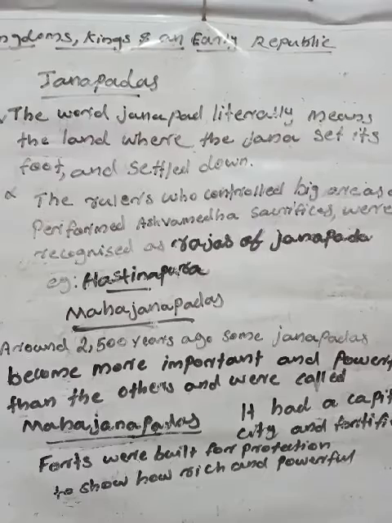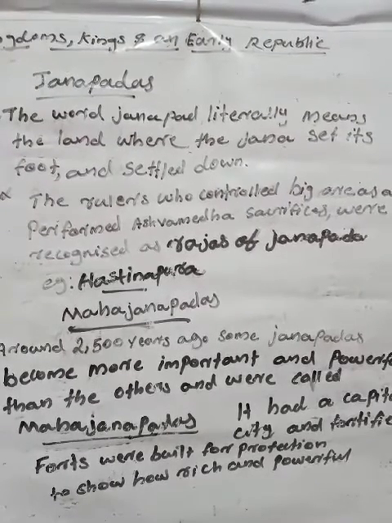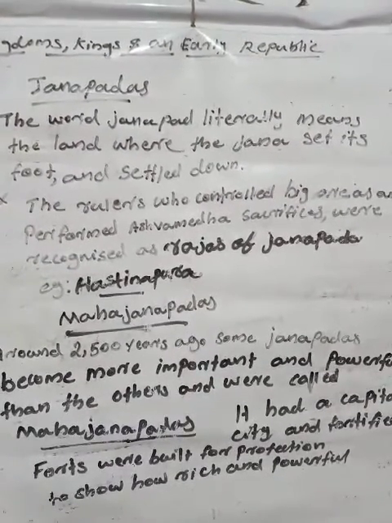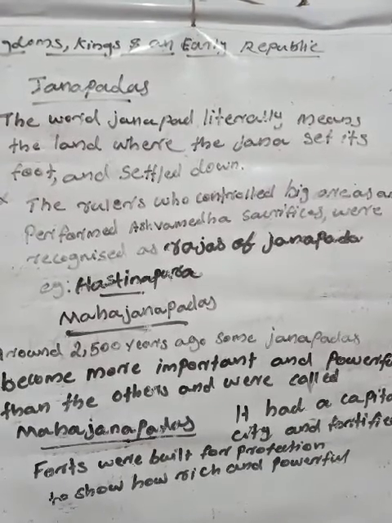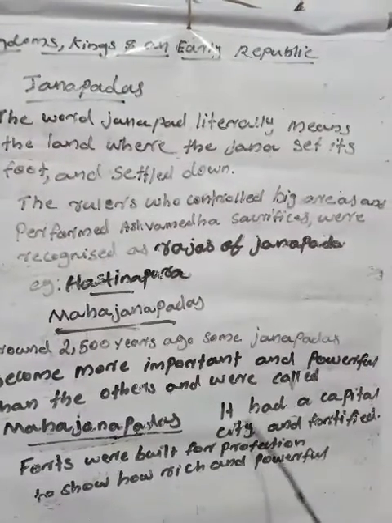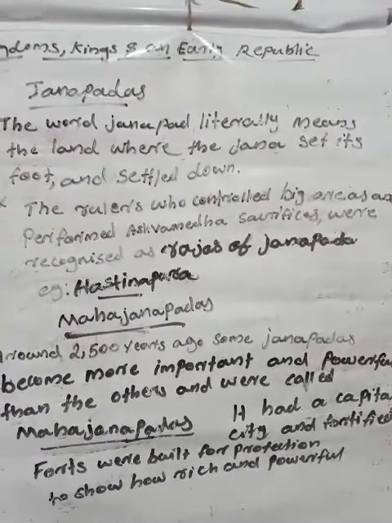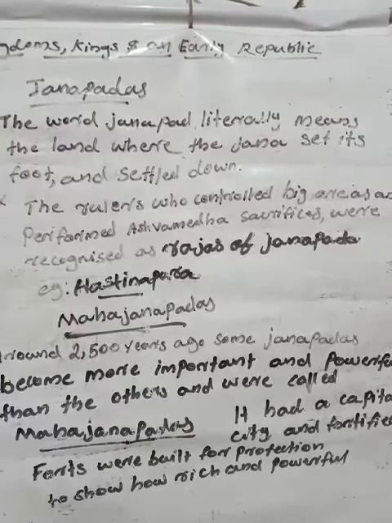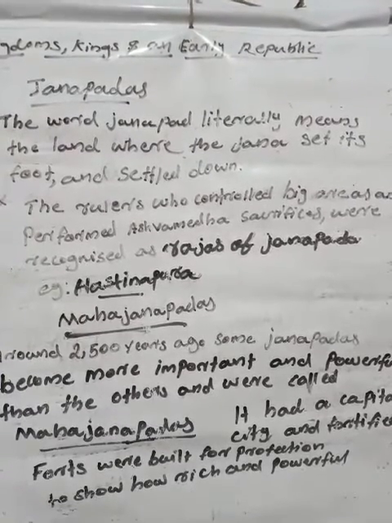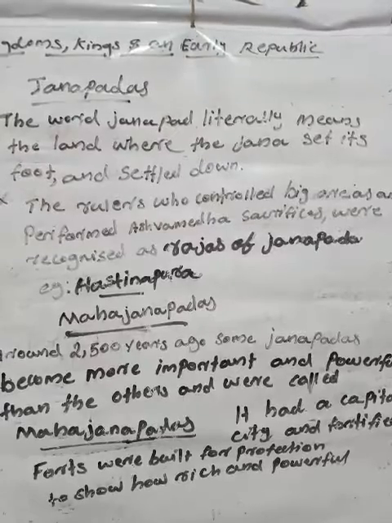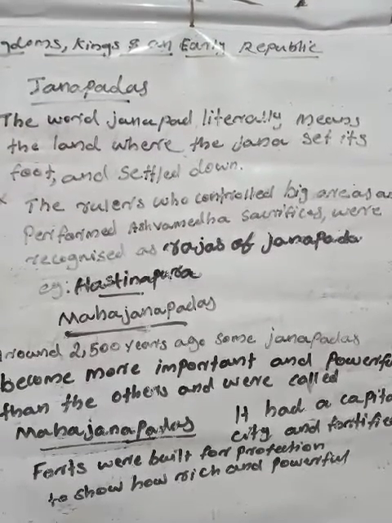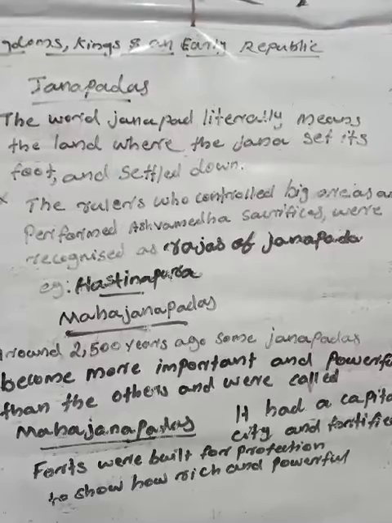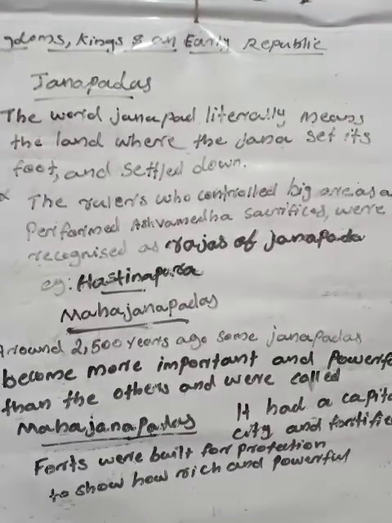A Mahajanapada had a capital city, and it was fortified also. Because they were very powerful and very wealthy, some of the Janapadas became very important. Like that, Janapadas became Mahajanapadas, and they had a capital city and were fortified.